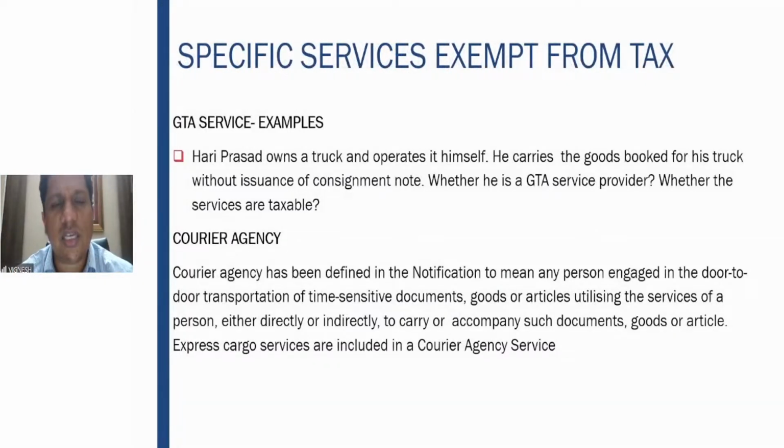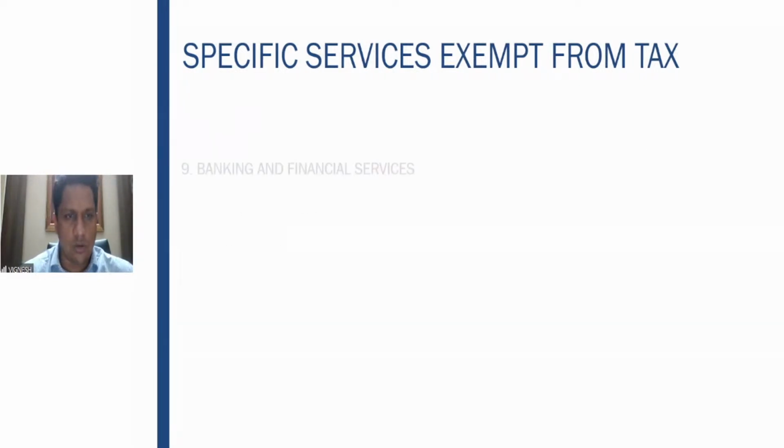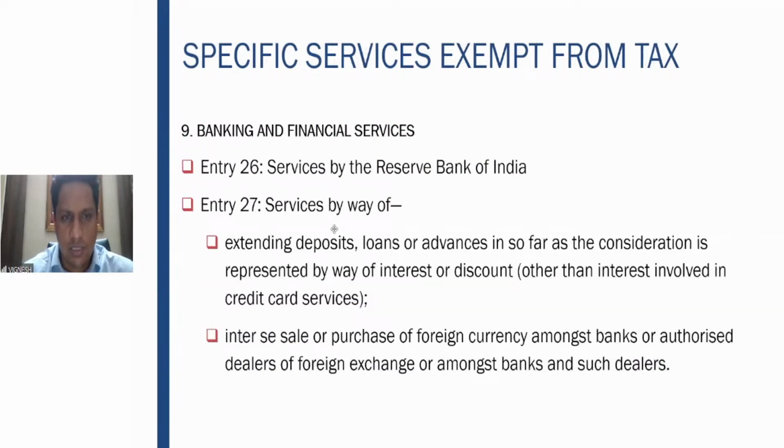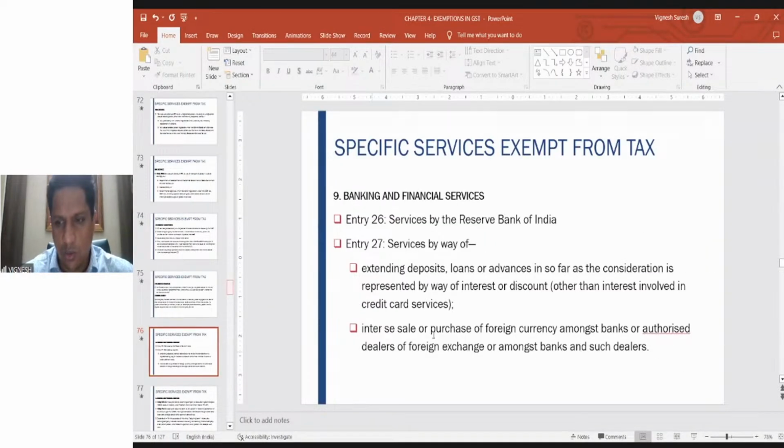What is a courier agency? A person engaged in door-to-door transportation of time-sensitive documents, goods, articles, utilizing the services of a person to carry or accompany the documents. Express cargo is also included in courier agency. So that was the services pertaining to your goods transport agency.